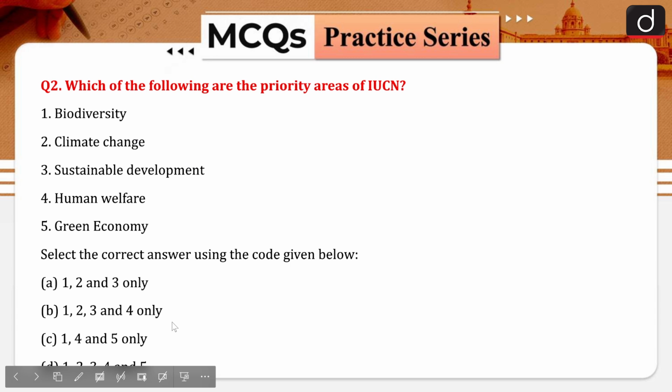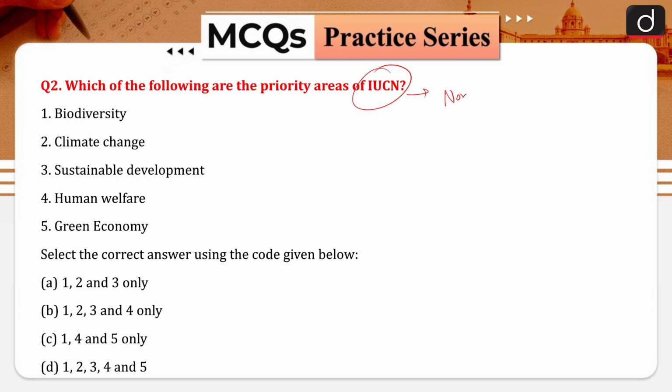Now question number 2: which of the following are the priority areas of IUCN? When we are talking about IUCN, it is a non-profit organization. It is not an intergovernmental organization. There are various stakeholders which are also part of IUCN. So it is not an intergovernmental organization but a non-profit organization.